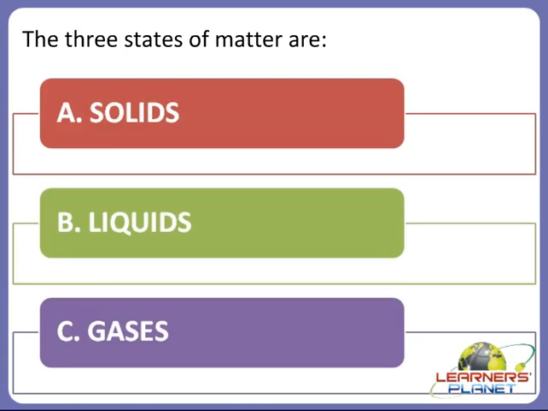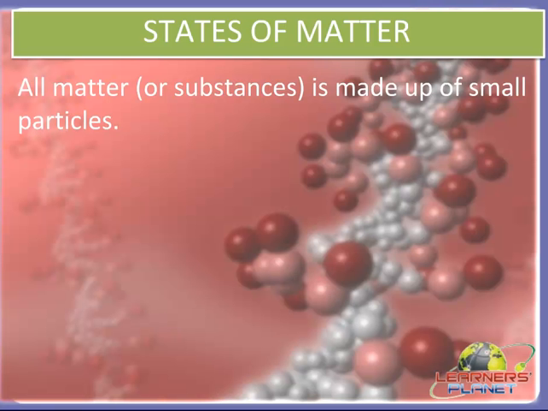So children, there are mainly 3 states of matter, and they are solids, liquids and gases. And in today's session, we are going to study about solids and liquids. So children, let's start with the states of matter.